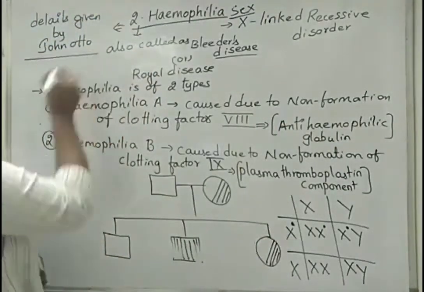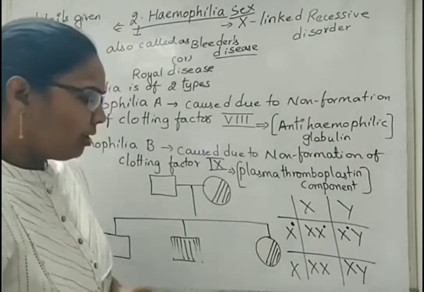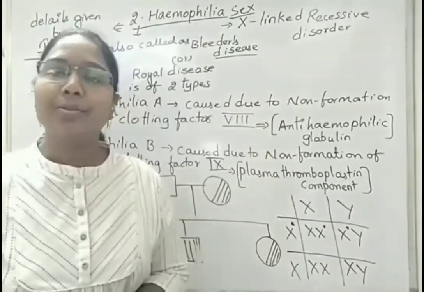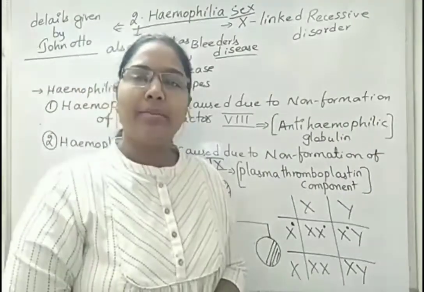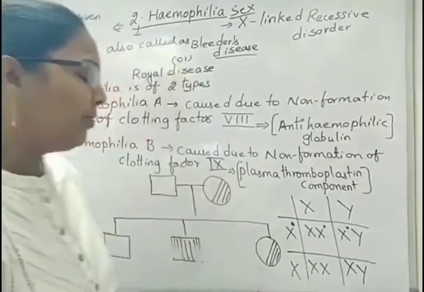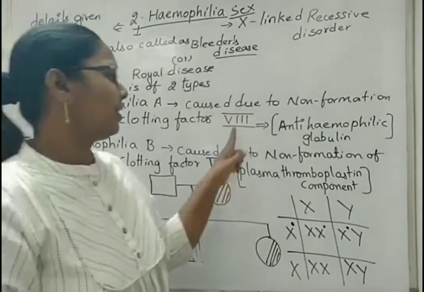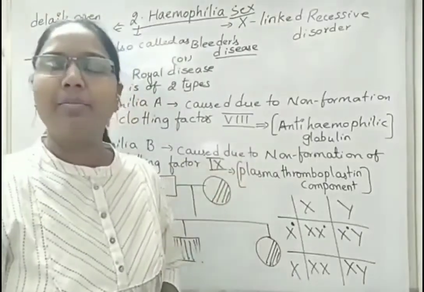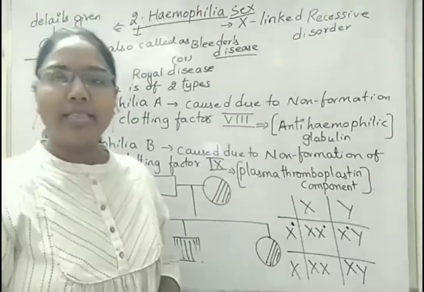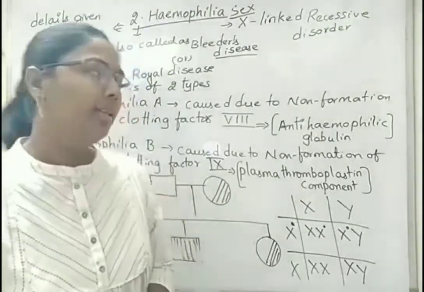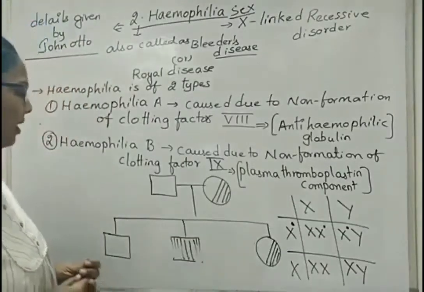It is a disorder caused by a defect on the X chromosome of the sex pair. The details about hemophilia were first given by John Otto. Hemophilia is of two types, hemophilia A and hemophilia B. Hemophilia A is caused by non-formation of blood clotting factor 8. We have 13 blood clotting factors. If there is a defect in blood clotting factor 8, it is hemophilia A.